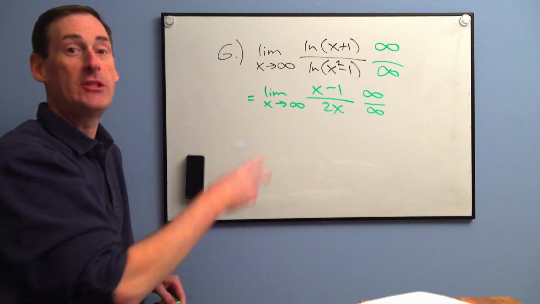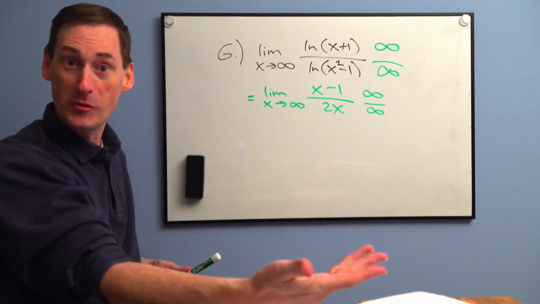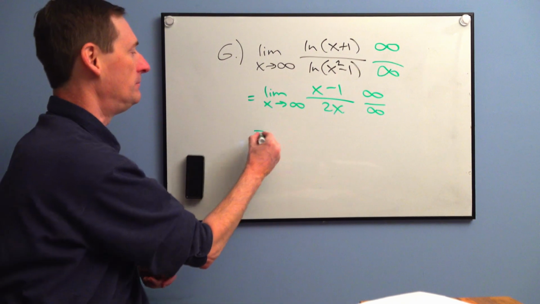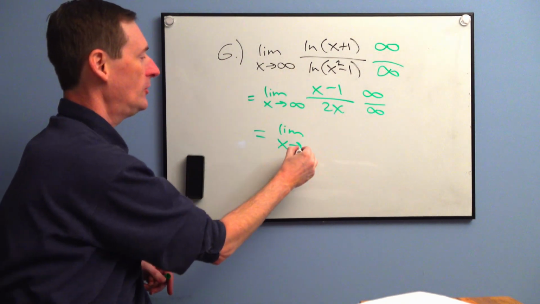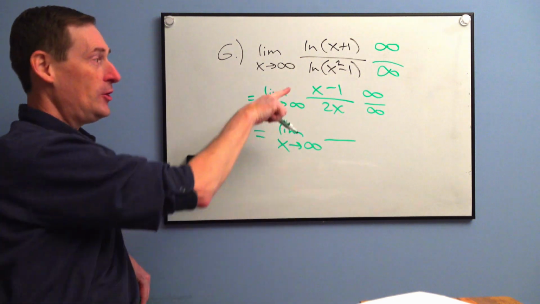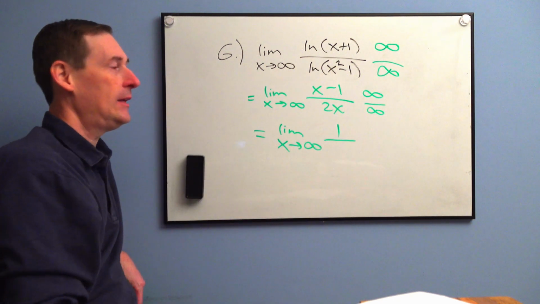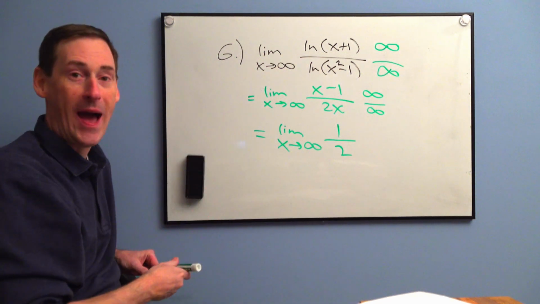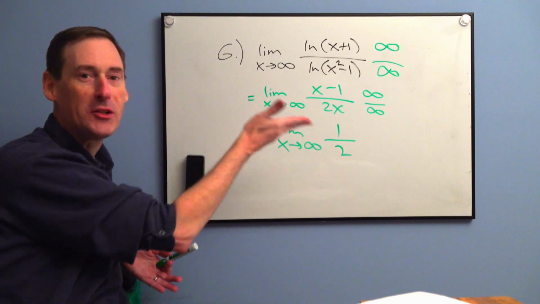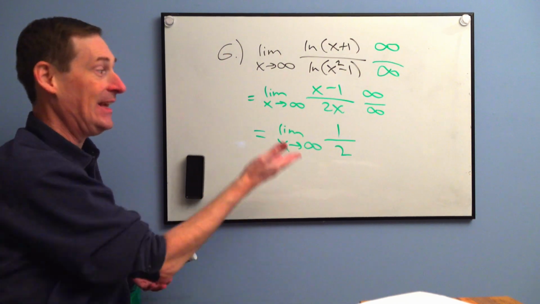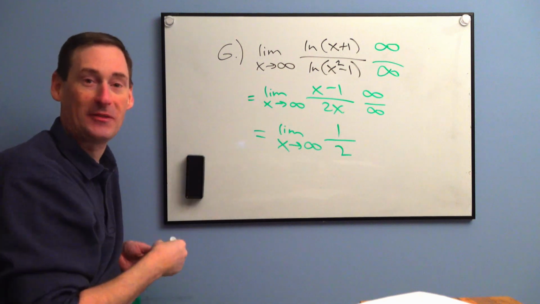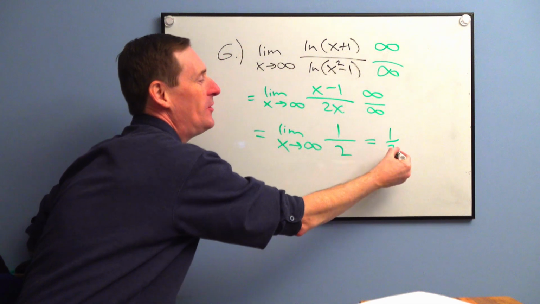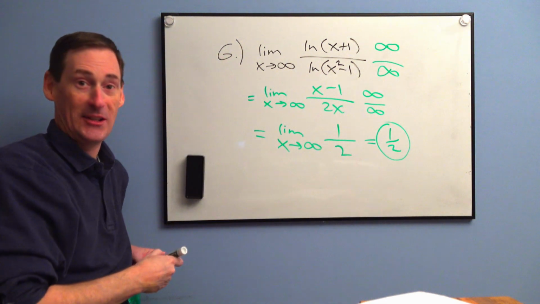Good news. It's in one of the 2 L'Hopitalable forms. That's not a word, but that's okay. So, it means we can do L'Hopital's again. It's allowed. So, limit as x approaches infinity. Derivative of x minus 1 is 1. Derivative of 2x is 2. Well, I think we've escaped the indeterminate form now, because when you plug in infinity, there's no place to put the infinity because there are no x's. The answer is literally 1/2. All right? Go ahead, plug in infinity. There's nothing there. It's 1/2. So there's your final answer right there.